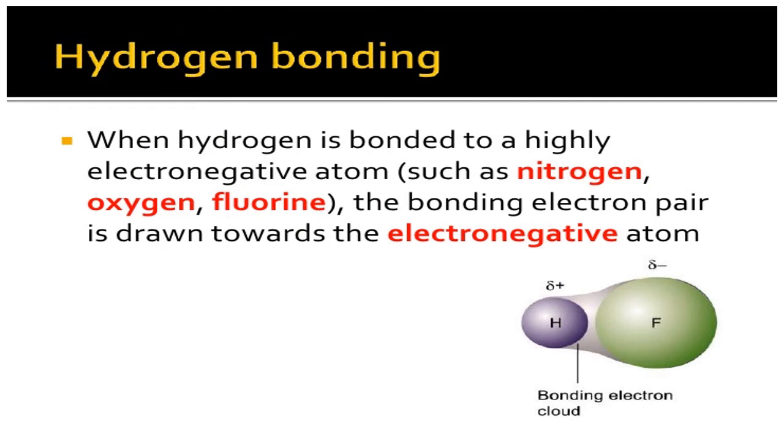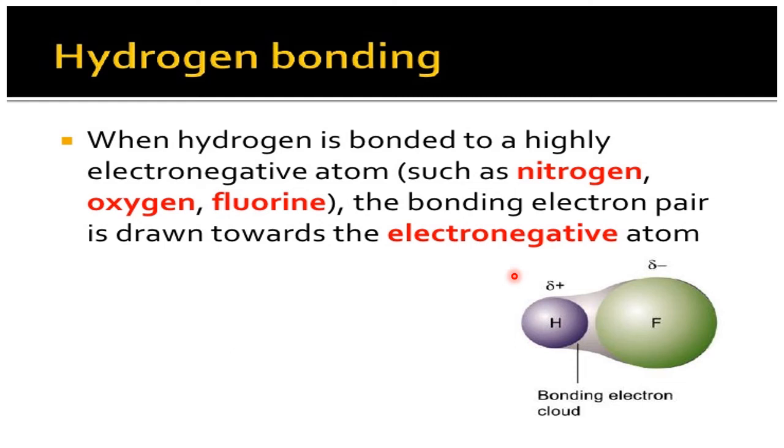Now, a special type of intermolecular force is known as hydrogen bonding. About this we learnt a lot in the previous chapter, chemical bonding. Still, as a small recap, let us learn hydrogen bonding in this chapter also. When hydrogen is bonded to a highly electronegative atom such as nitrogen, oxygen, or fluorine, the bonding electron pair is drawn towards the electronegative atom. That means for a hydrogen bond, hydrogen has to be there, and that hydrogen has a link with the electronegative atom. Because of this, the electron lies near the most electronegative atom in that molecule.